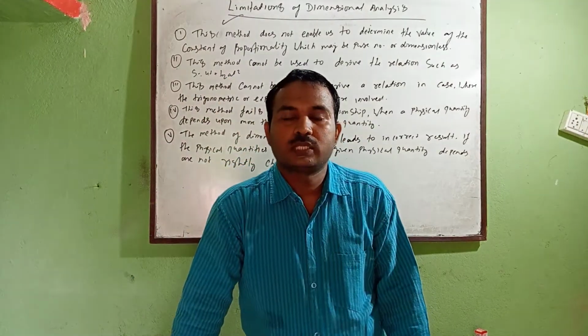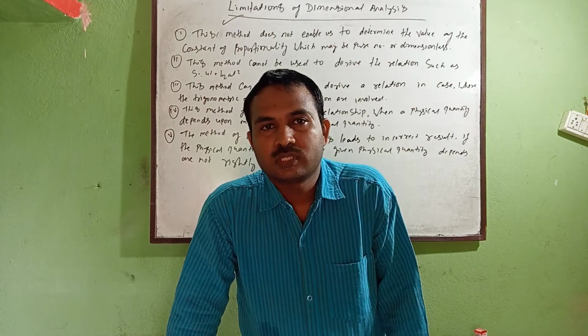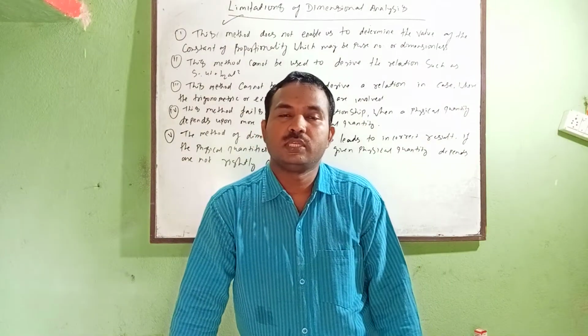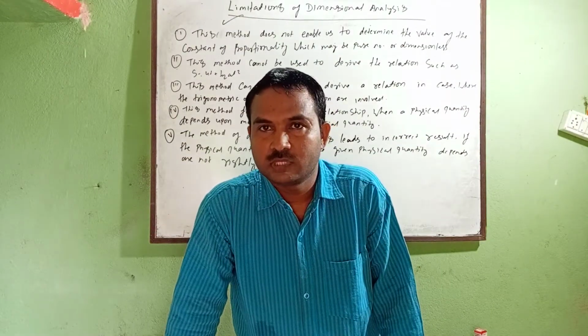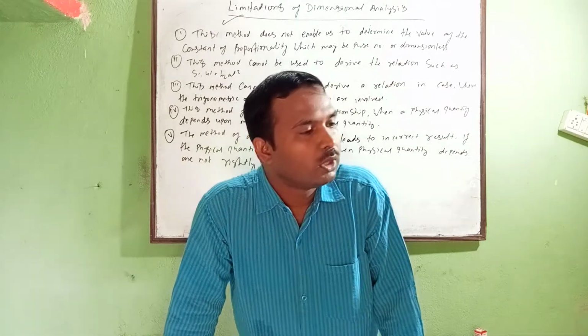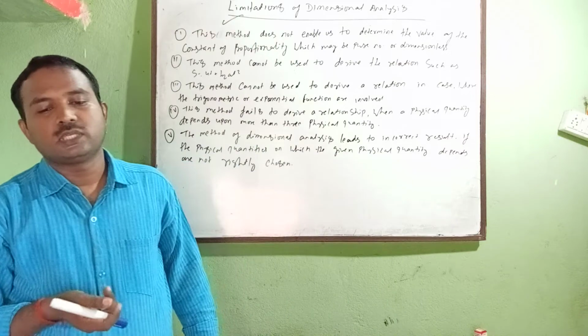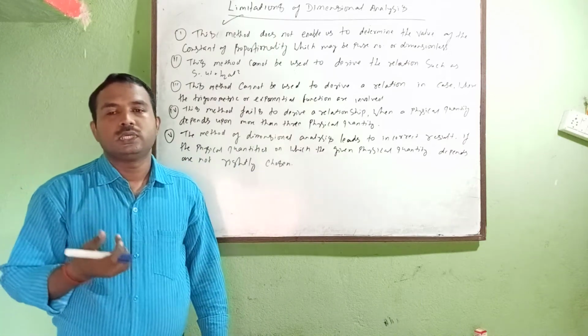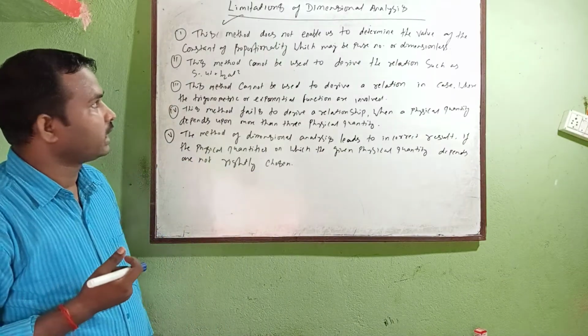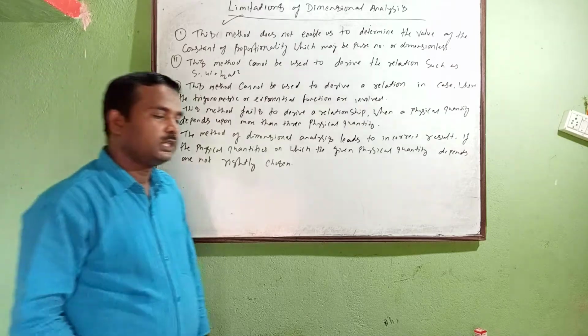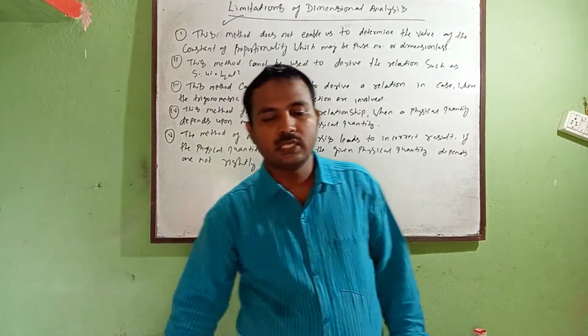And you know that we have already discussed that there are so many physical quantities having the same dimensional formula. Is it correct? Okay, so it has certain limitations in which it cannot work. Just like I can take examples. I have written here point by point that we can see here.